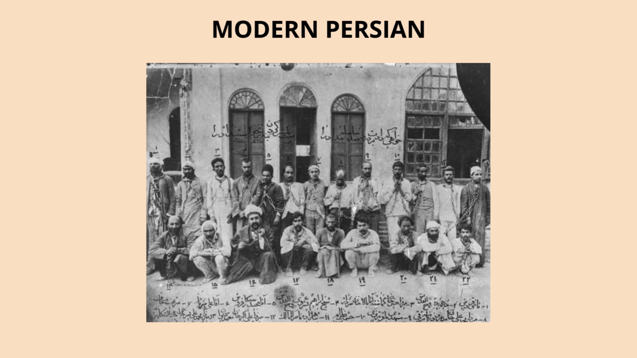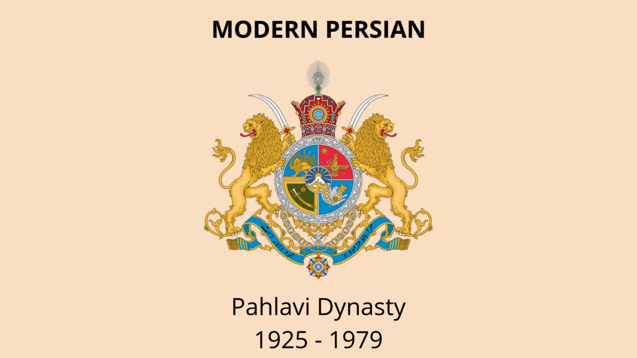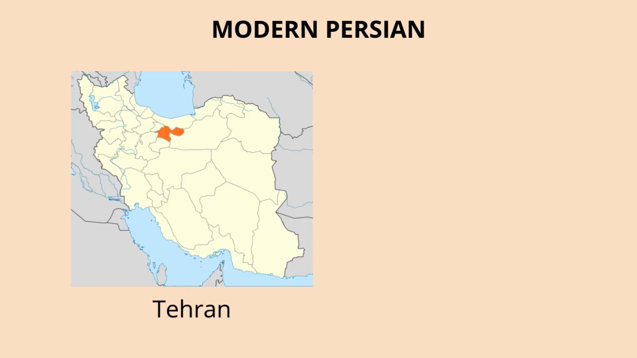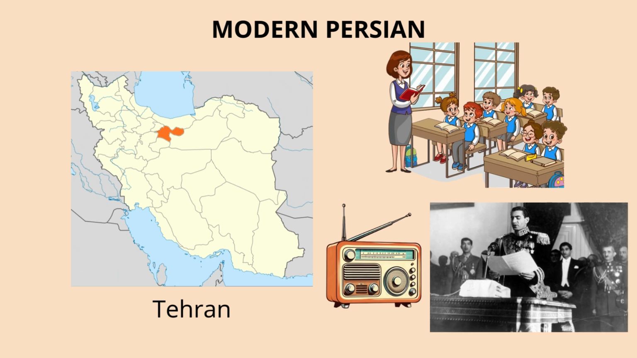The constitutional revolution in Iran from 1905 to 1911 was a huge moment. It pushed for democracy and made Persian the language of new ideas about freedom and rights. Under the Pahlavi dynasty from 1925 to 1979, Iran worked hard to make Persian more standard. The Tehran dialect became the basis for Iranian Persian, or Farsi, used in schools, radio, and government.